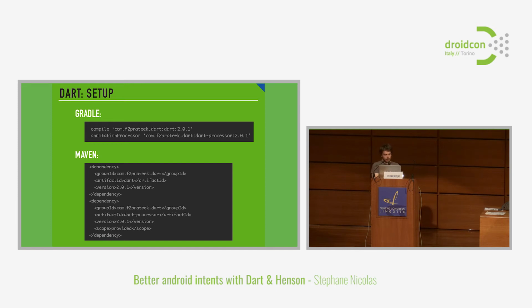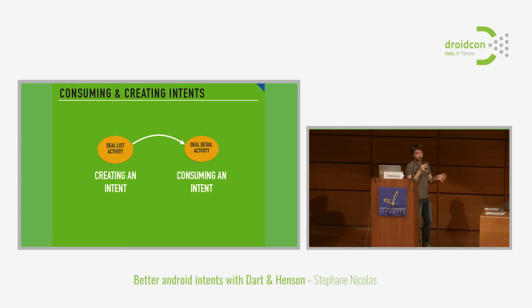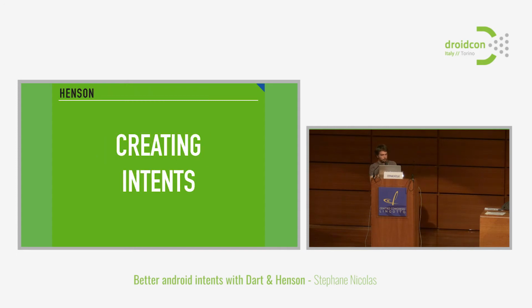So let's go back to the big picture. We just solved one of the problems, actually consuming the intent inside the deal detail activity. The other one is a bit more tricky. How can we create an intent so that we are sure that we're going to pass everything and nothing more than what the deal detail activity expects? So from the left activity, we want to fill an intent for the target activity on the right. To create intents, we are going to use the second module of Dart and Henson, so Henson.